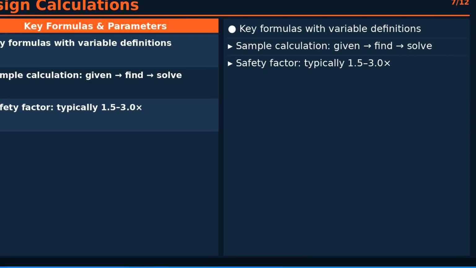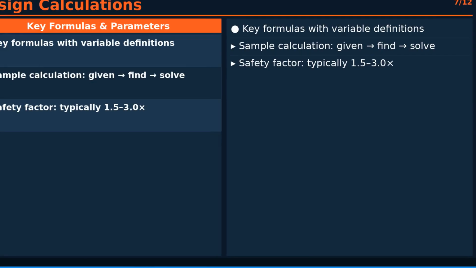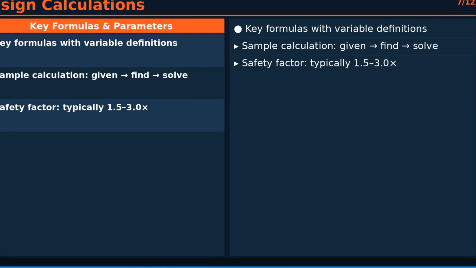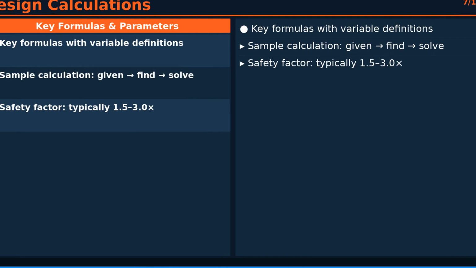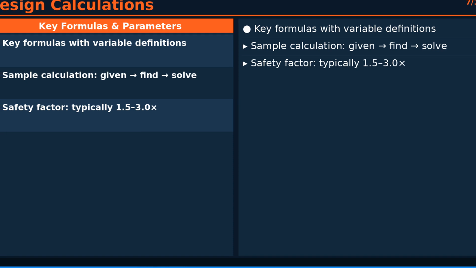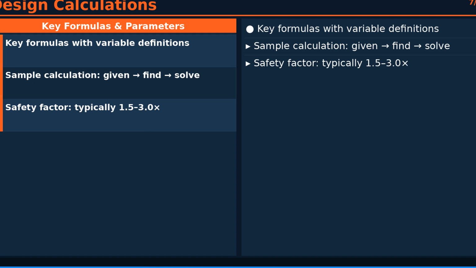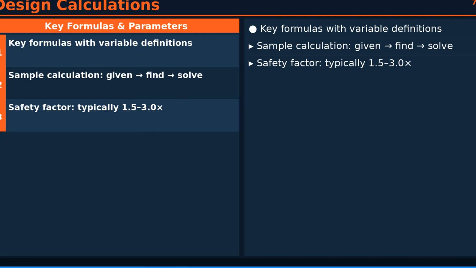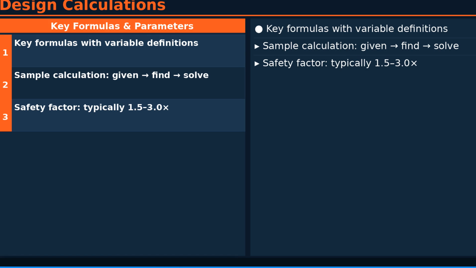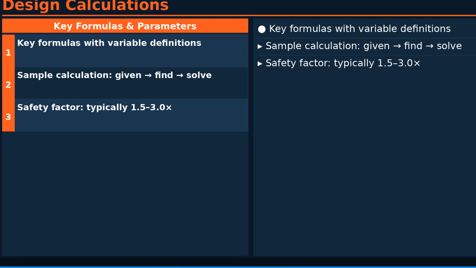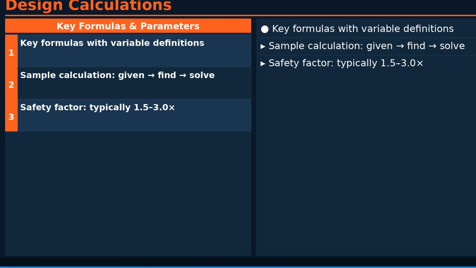Design calculations for drilling machine types: column, radial, pillar require applying fundamental formulas with correct parameter values. A worked example clarifies how to substitute known values and solve for the required quantity. Always apply a safety factor of 1.5 to 3.0 as per applicable engineering standards.